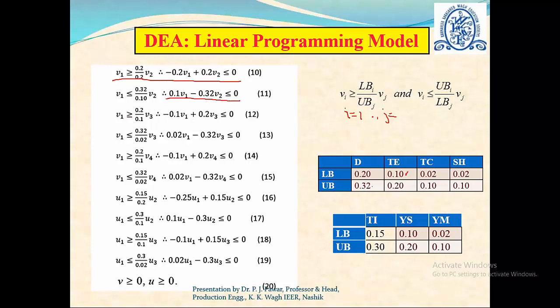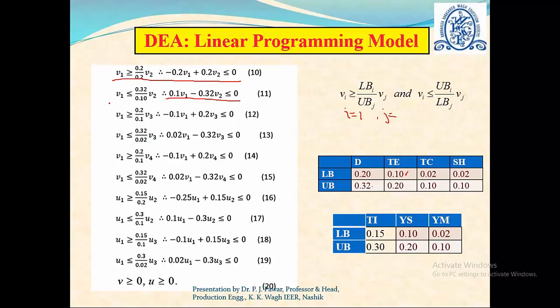In similar manner, we compare the first material alternative with the third one, so the first attribute with the third. Here we consider i equal to 1 and let us set j equal to 3. The lower bound of 1 is 0.20 upon the upper bound of 3, since here we are considering j equal to 3, and the upper bound of 3 is 0.10. In this way we can formulate the third equation.